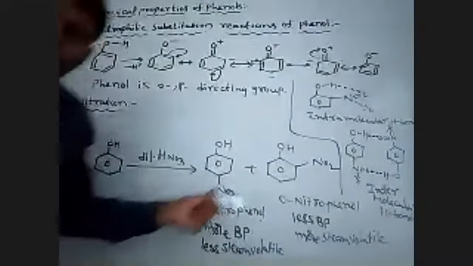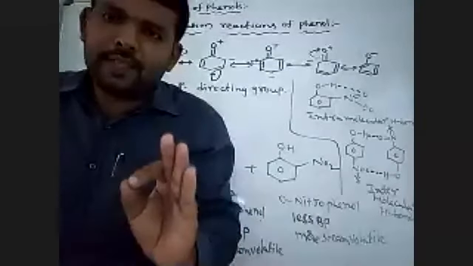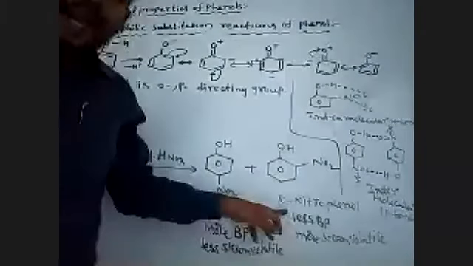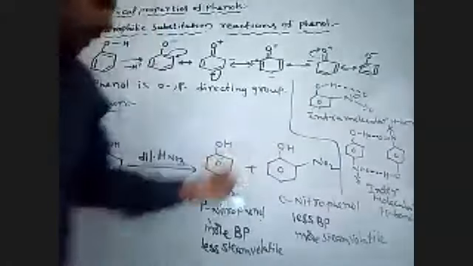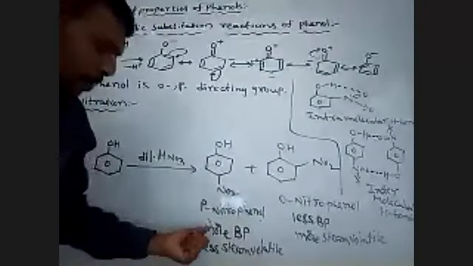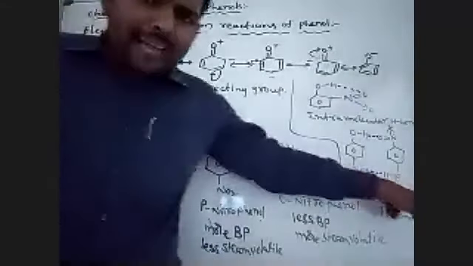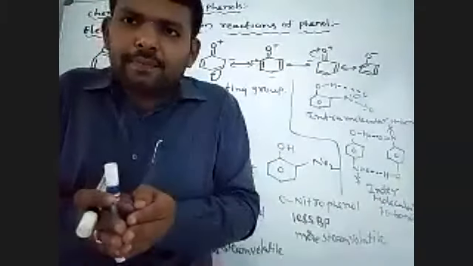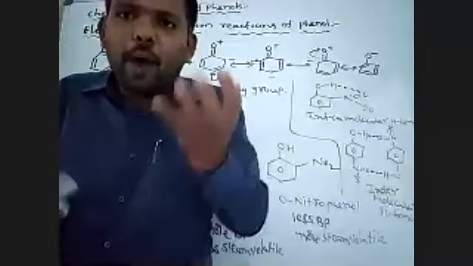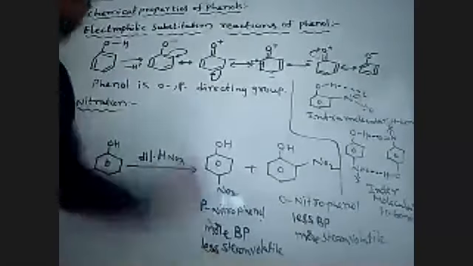Ortho-nitrophenol and para-nitrophenol are separated by the steam volatile method. Ortho-nitrophenol is more volatile, with less boiling point, due to intramolecular hydrogen bonding. Para-nitrophenol has more boiling point, less steam volatile, due to intermolecular hydrogen bonding, as the molecules are associated, increasing the molecular weight. Okay, this is the nitration.